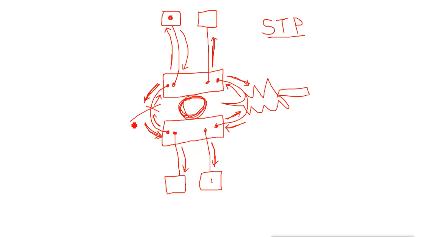Now what happens if this single link is disconnected? What will STP do? STP will enable the link which is blocked. Automatically it will enable the redundant link which was blocked. So we don't have to do anything. It will do it automatically. And that is the job of the switch, to avoid the loop.